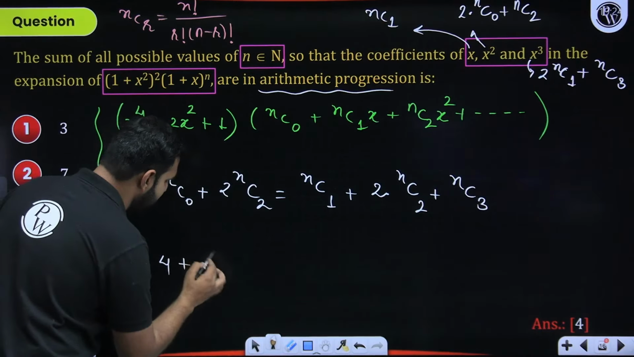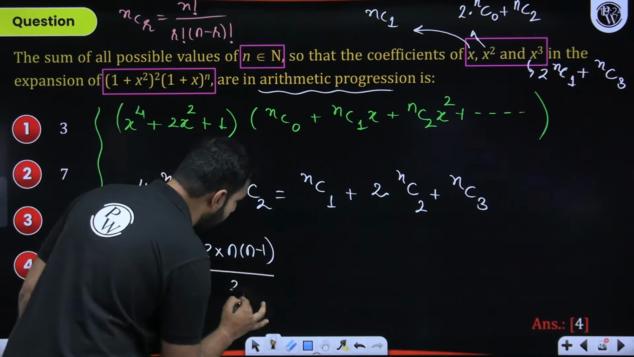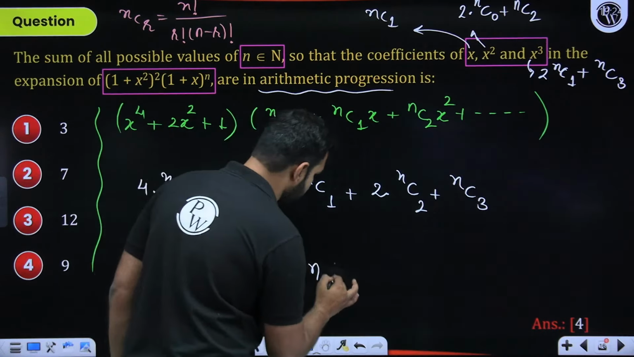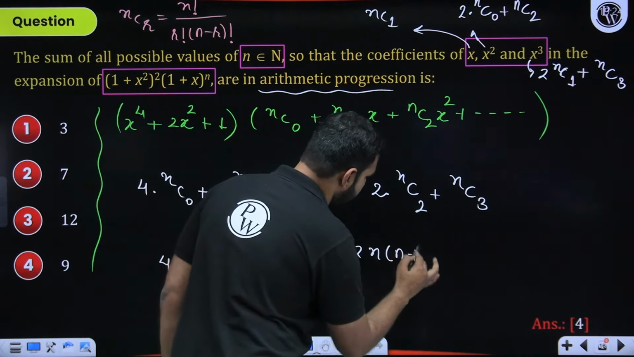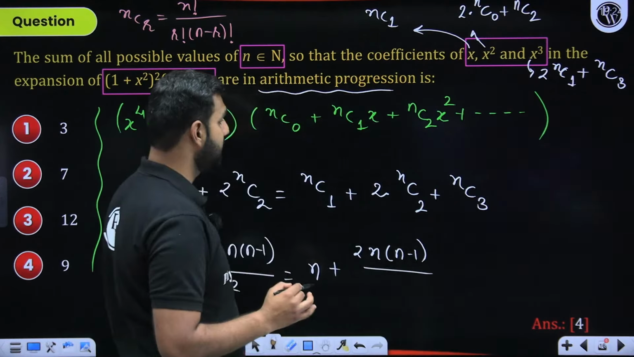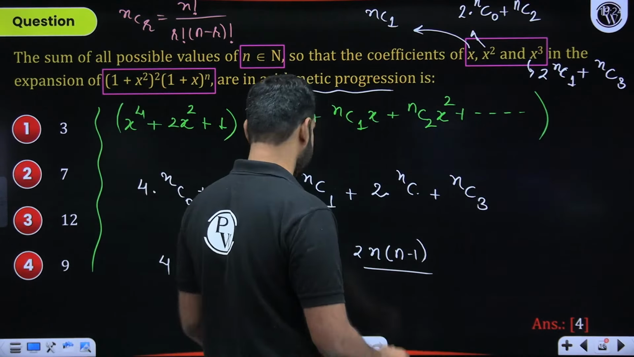With this, 2C2 will be 2(n minus 1) divided by 2 into 1. This nC1 is of course n. This is 2C2, so 2 times (n minus 1). This is nC not 2, this is nC1 actually. 2 times nC1 plus nC3.